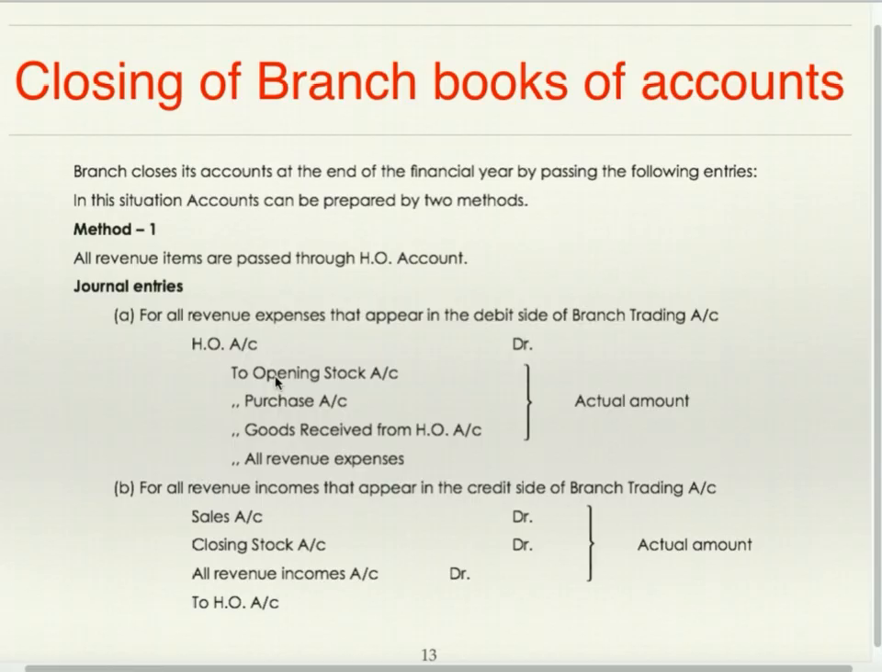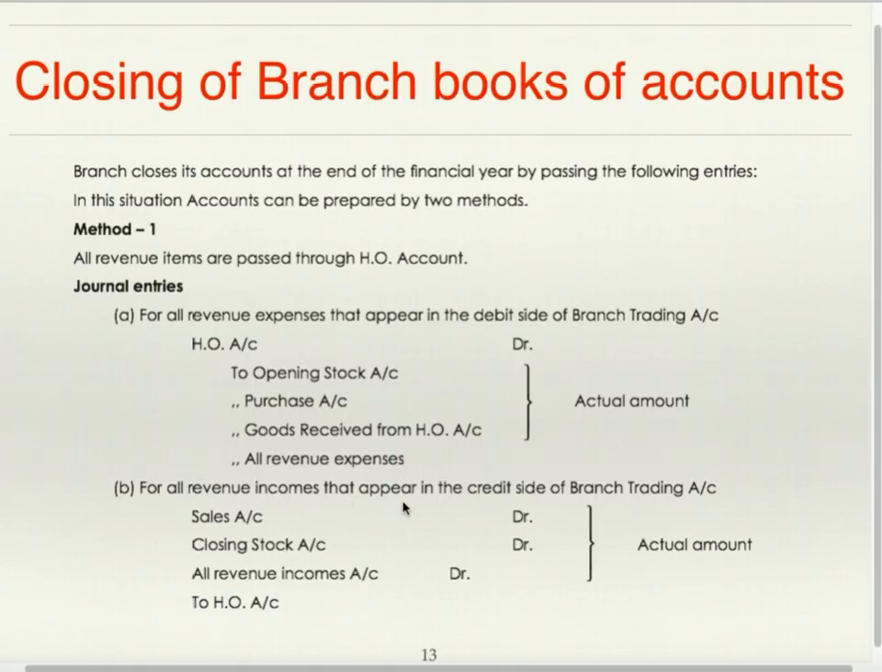Opening stock has debit balance, purchases have debit balance, goods received from head office has debit balance, and all revenue expenses have debit balance. So if you want to close these accounts, credit these accounts and debit head office. So the entry is head office account to all accounts, heads of accounts which appear on the debit side of trading account or profit and loss account.